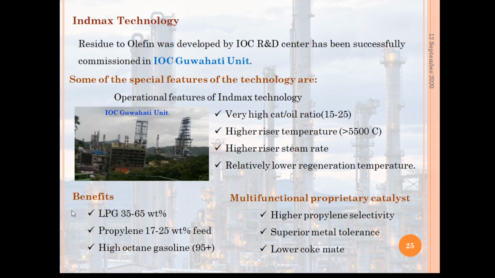So what are the benefits? It gives us LPG about 35 to 65 weight percent, propylene near about 17 to 25 weight percent of the feed, high octane gasoline which is near about 95 plus, and multifunctional proprietary catalysts, which have higher propylene selectivity, superior metal tolerance and lower coke make. So these features provide higher LPG, propylene and high octane gasoline.